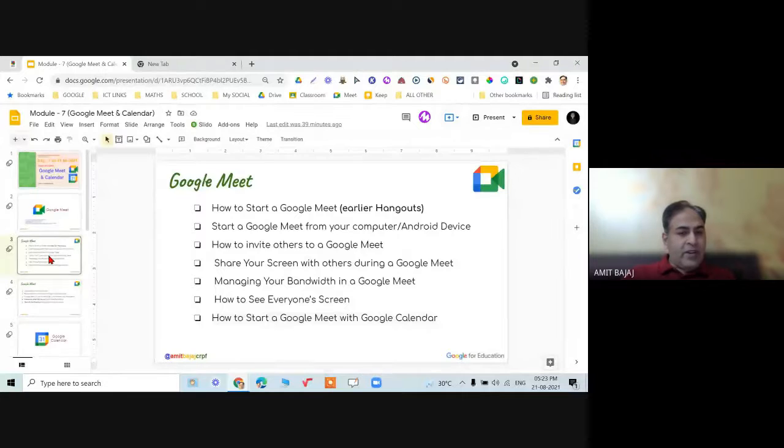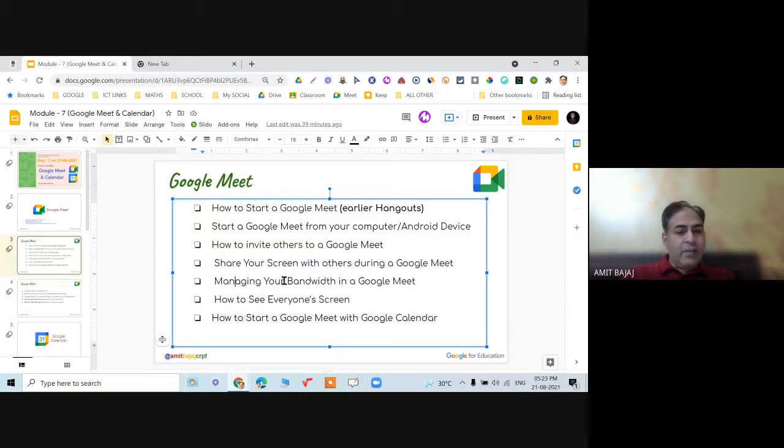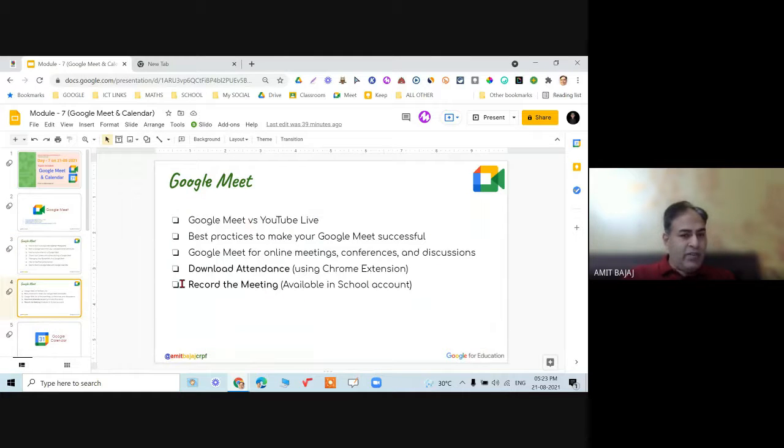Okay, so next we will be talking about... let me quickly check if anything is left out in Meet: how to invite others, share your screen, managing your bandwidth. I already talked about that. If your bandwidth and internet connection are poor, go for 360p only. How to see everyone's screen, I have told that too. How to start a meeting using Calendar, that I'm focusing on.